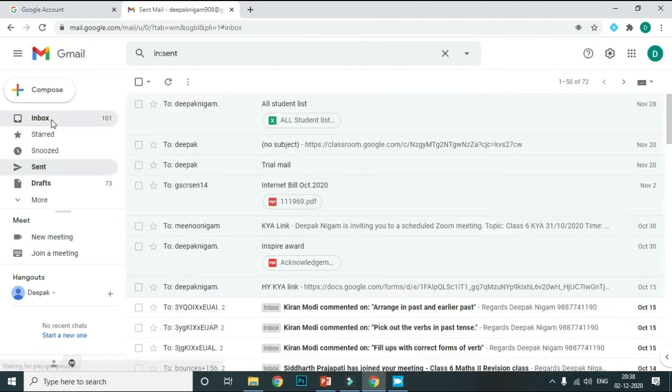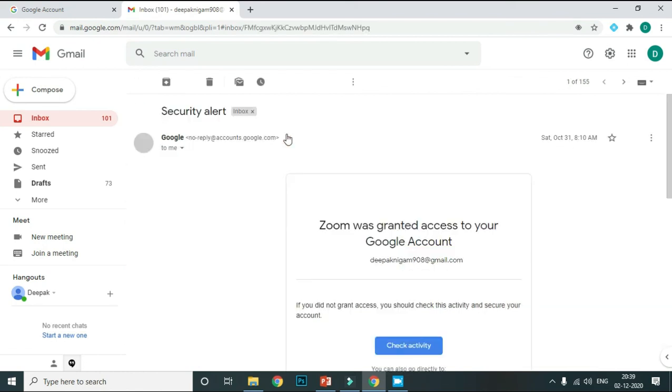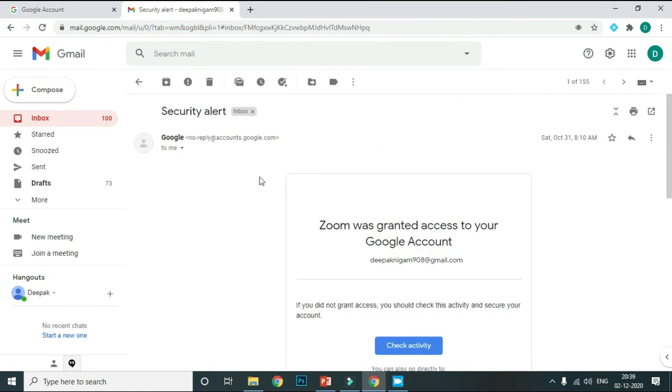So after this you can check your email in the inbox and sent button. So the next one is viewing email. Okay, so how to view your email? Suppose I want to check this email, so you have to click on this email with the mouse, so you can check this email. This mail is from a Zoom account. Zoom was granted access to your Google account, like this. So in this way you can check your email, okay.